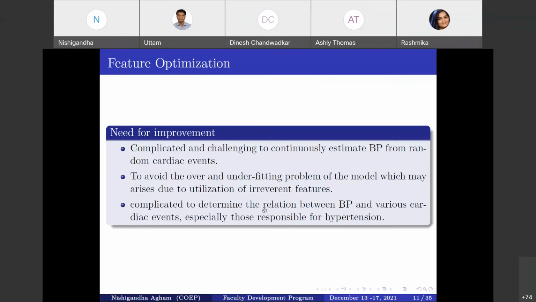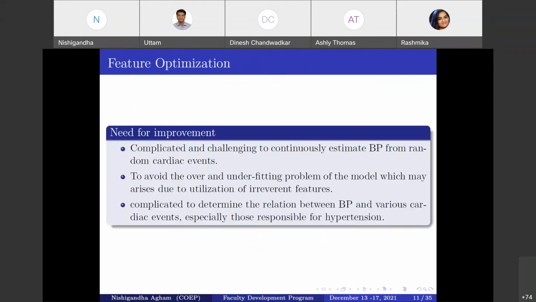Use of such irrelevant features increases the complexity of the network in determining the relationship between our variables, that is the BP and the physiological signal, and the other cardiac events also, specifically in the case of hypertension. These events are very important for continuous monitoring. To overcome this issue, we propose a new feature optimization algorithm that helps to tackle this problem.